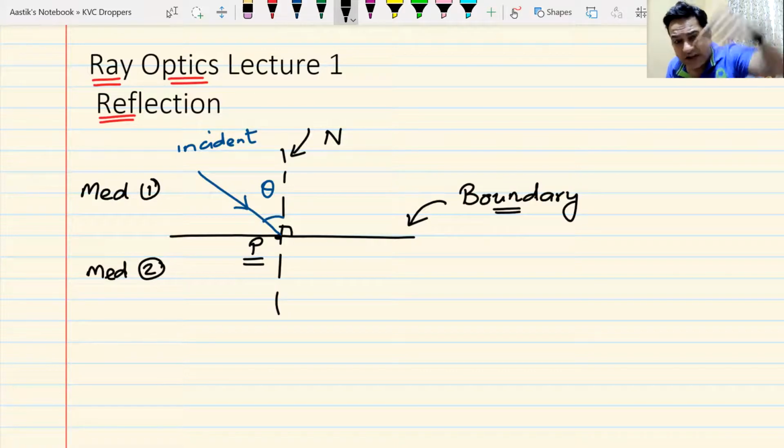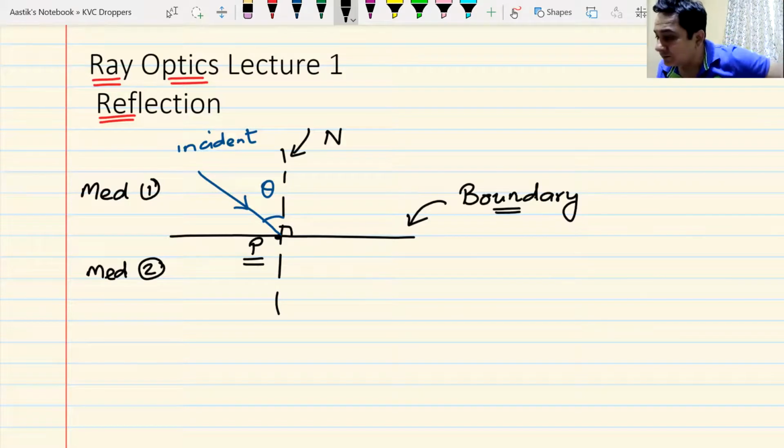So whenever light strikes the boundary between two mediums, what happens? We've already seen that. When radiation was striking a body, either the radiation was getting reflected, or it was getting absorbed, or it was getting transmitted.